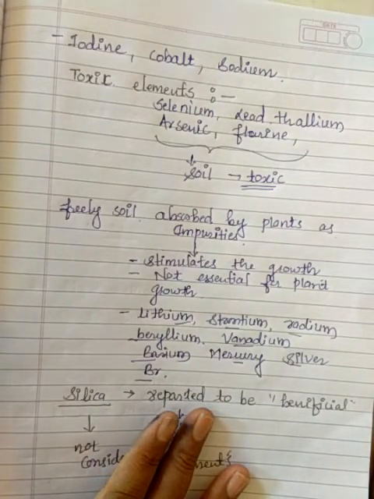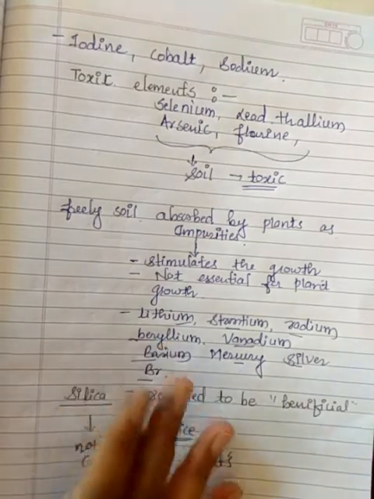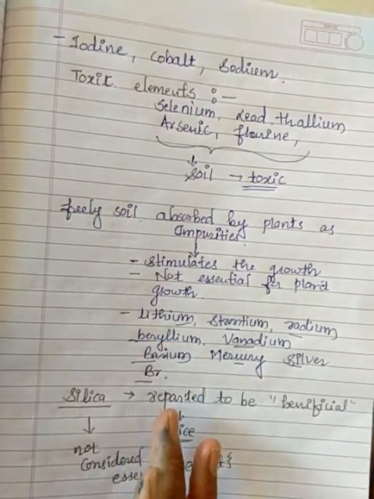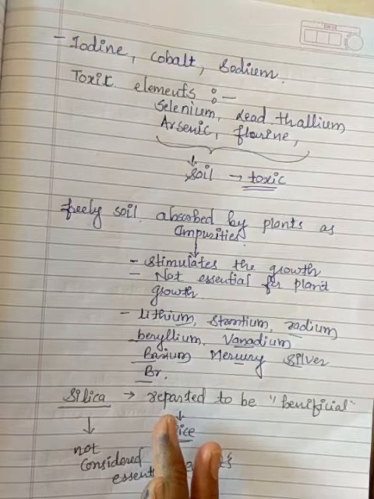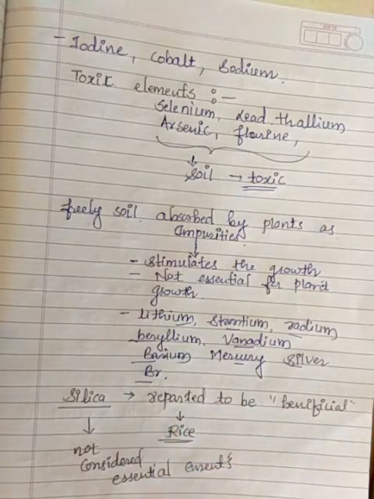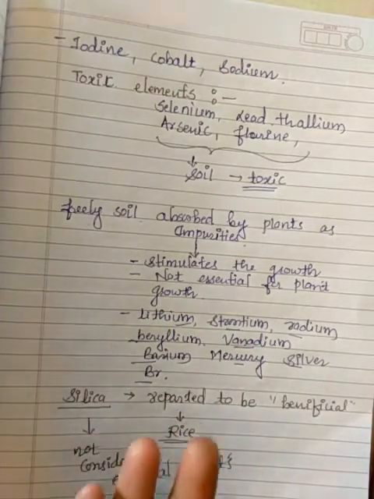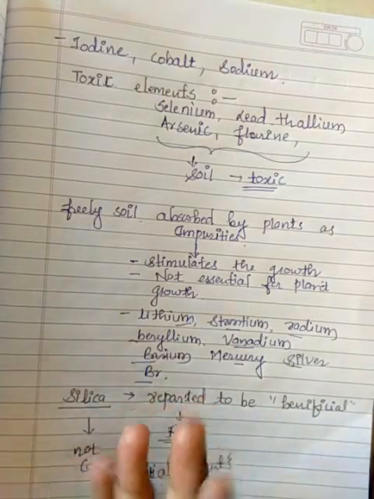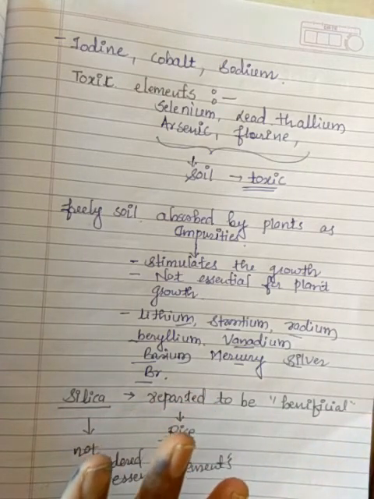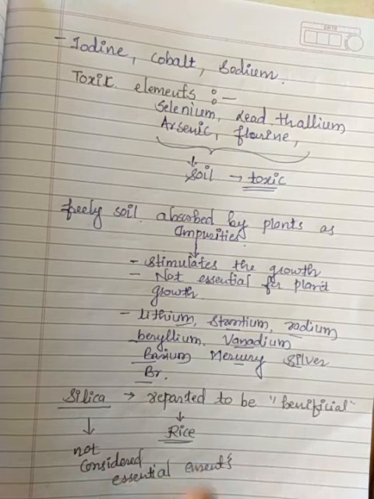I hope you have understood this part. In the next class we will deal with the next part of our topic, that is deficiency of an element in the soil, and which effects happen on the crop because of it. Deficiency of elements. Thank you.